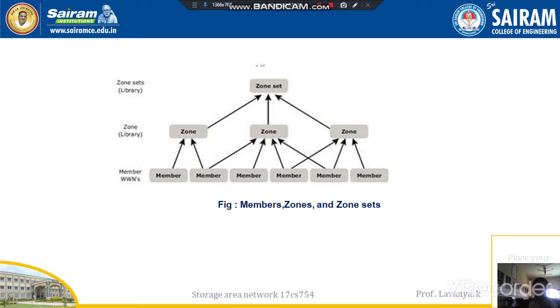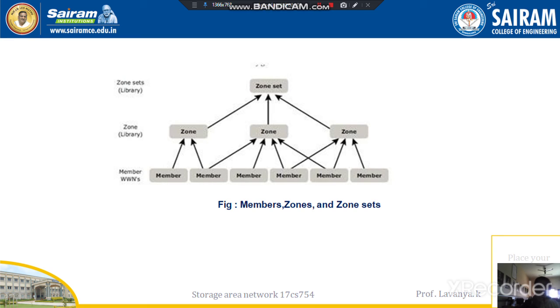Only one zone set can be active in a particular network. So this is the complete information about the zone hierarchy mechanism.